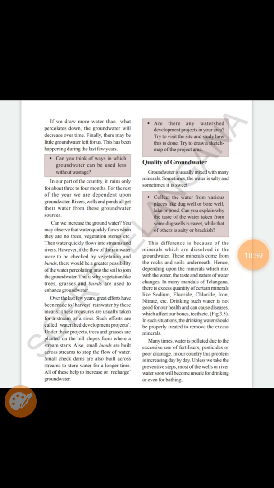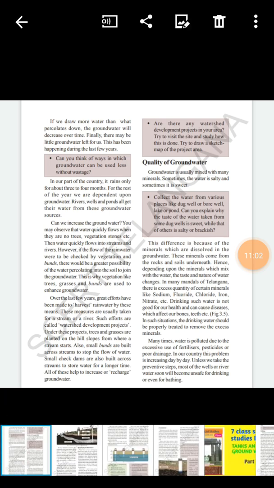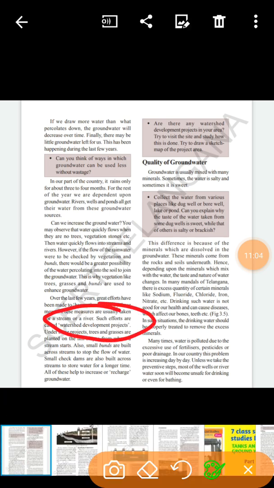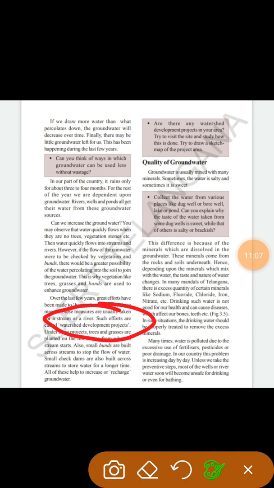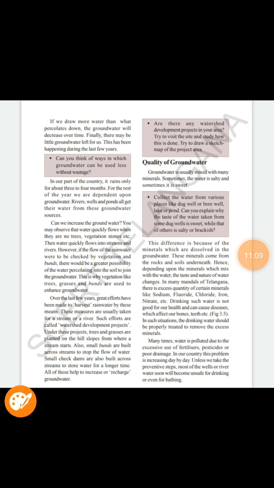For this also the government has introduced a scheme called the watershed development project, in which the government does projects, and trees and grass are planted on the hill slope where a stream starts, to hold the groundwater. Also the government is building small bunds or small tanks. They are also constructing dams to store the water for a long time. This is also helpful to recharge the groundwater level.